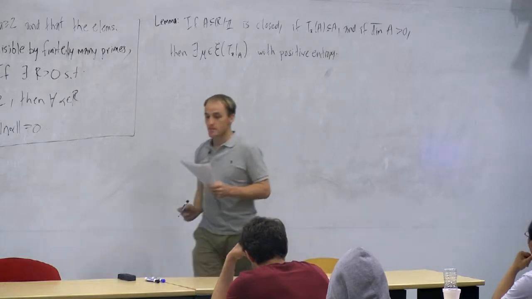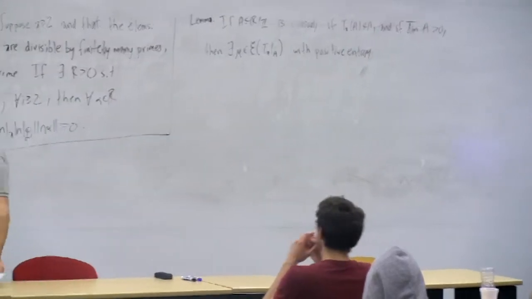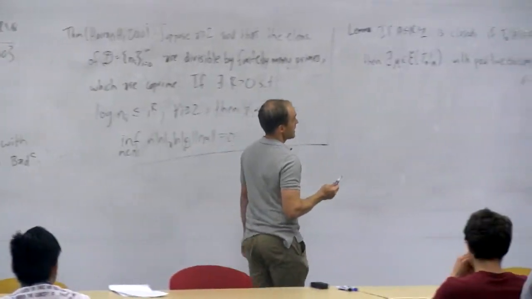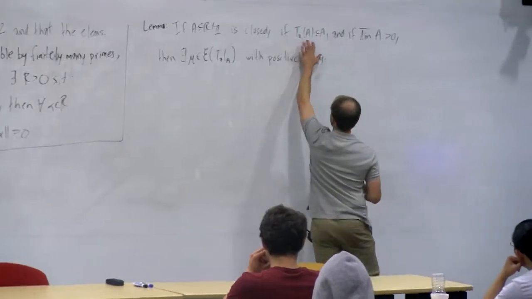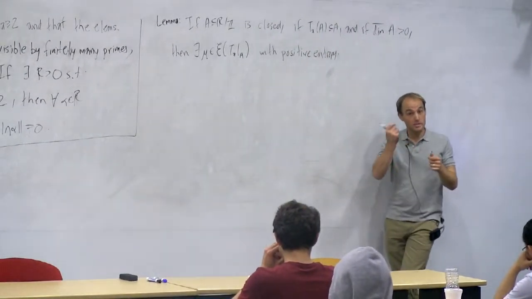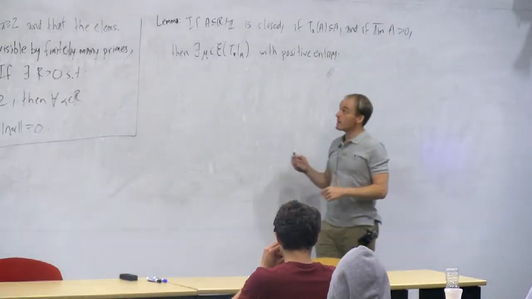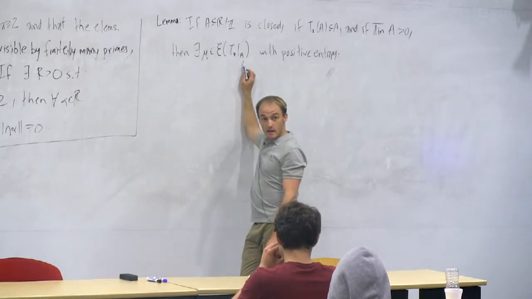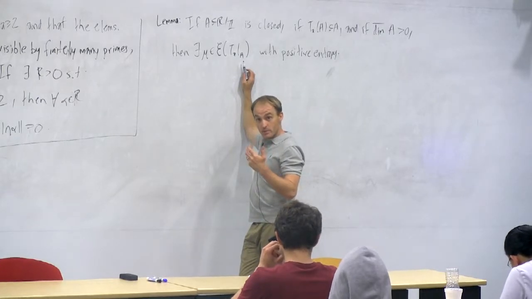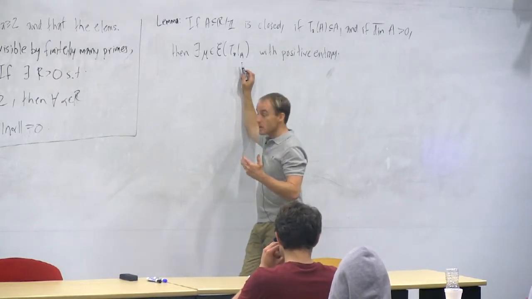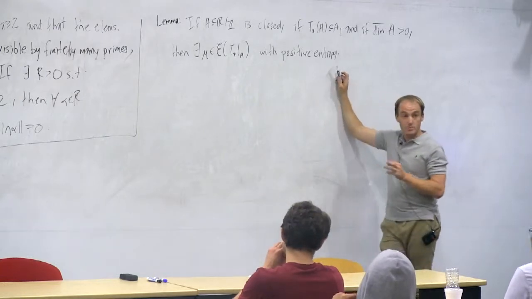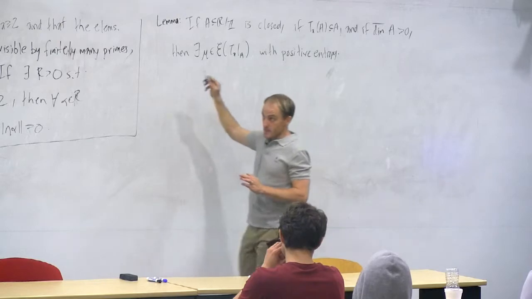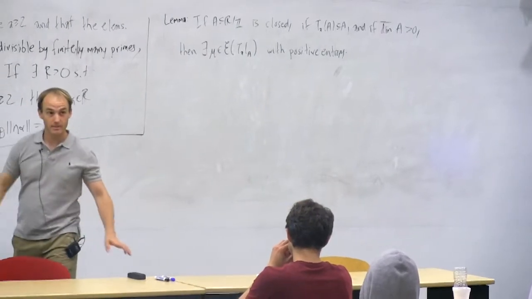So what this is saying is, if you have a set A with positive upper Minkowski dimension, and it makes sense to talk about the times A map restricted to A, so that once you start from a point you stay inside the set A, then you can find an ergodic measure supported on the set A. I don't mean that A is the full support, but the support of your measure is a subset of A, and your measure has positive entropy with respect to the times A map. You can sort of see how these things are linking together here.